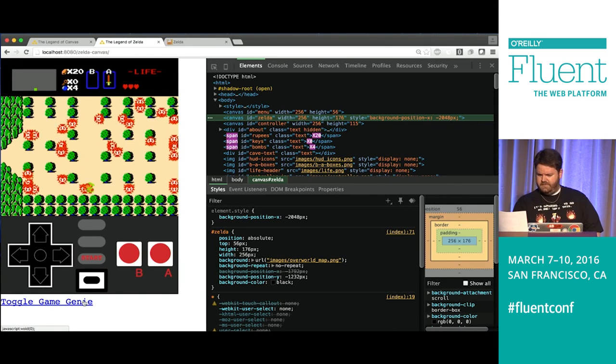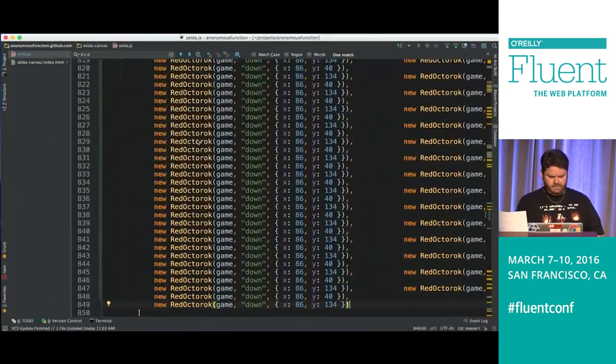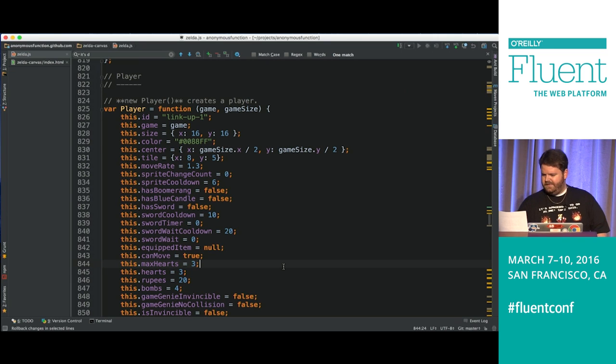Let's see, what other Game Genie things can we talk about? Okay, let me undo this because that's just not good. I would hate to commit that.